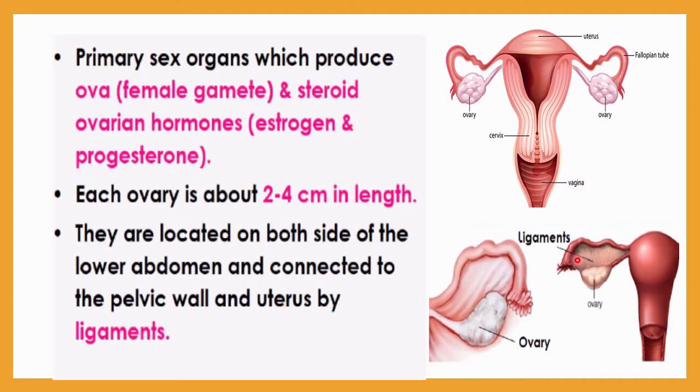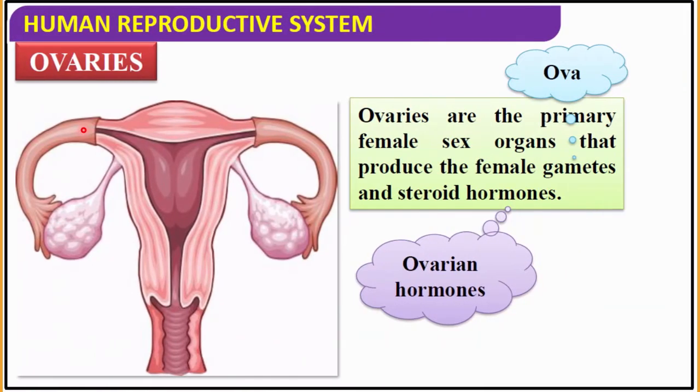Here you can clearly see the structure of a ligament. So by using this ligament, the ovary is connected to the uterus. So let me start with the ovaries in detail. Here in this diagram you can clearly observe the ovary, which is connected by a ligament with the uterus.